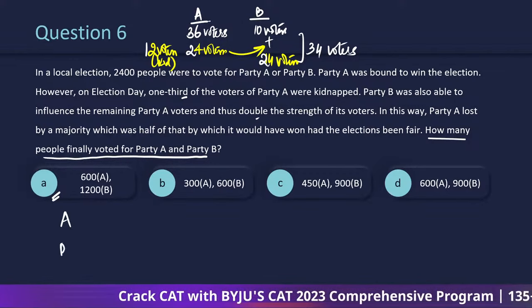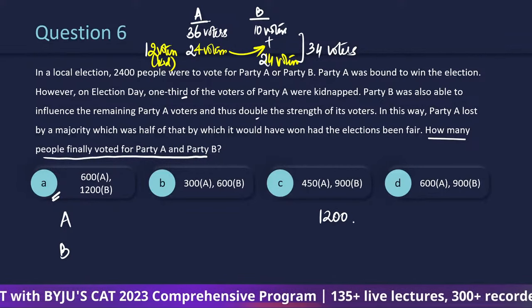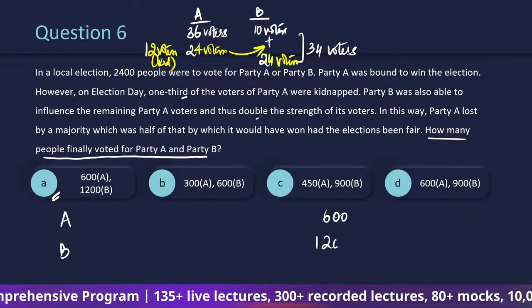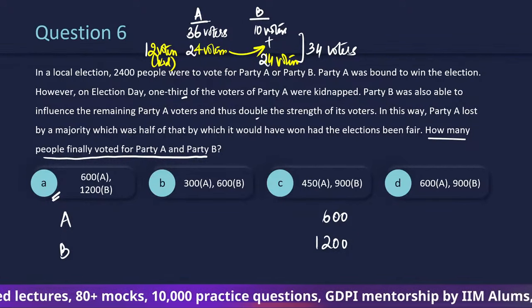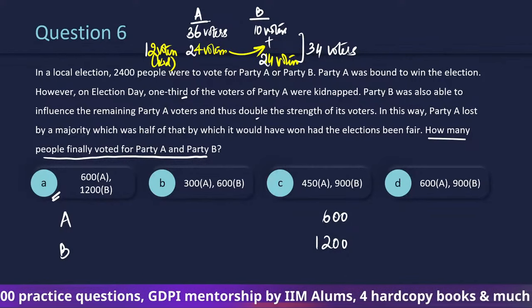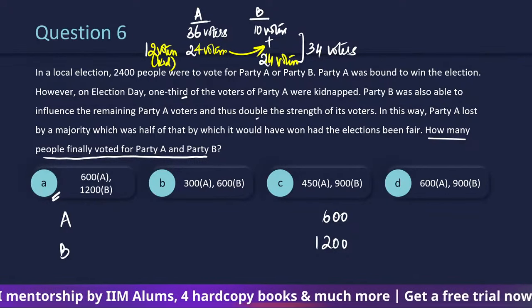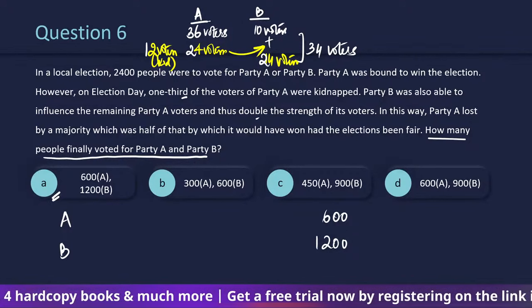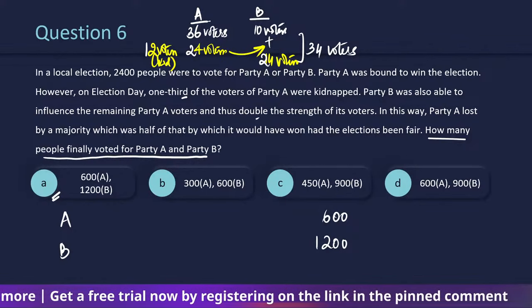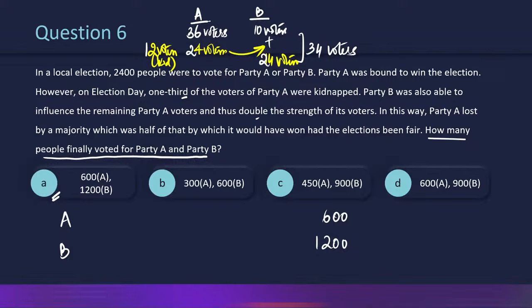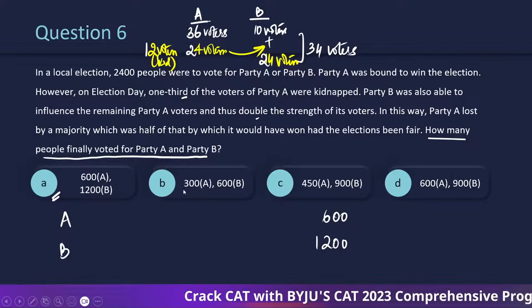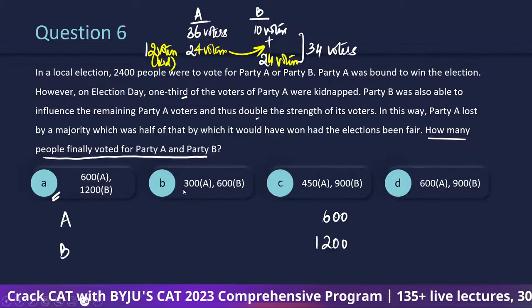Finally, okay, this is A and B. Finally, if A received 1200 votes, sorry, A received 600 votes, but the thing is, A को 600 votes आए कहाँ से होंगे? अगर 1/3 got kidnapped and remaining party B में चले गए, तो ये पार्ट कंफ्यूजिंग लग रहा है मुझे कि if 1/3 were kidnapped and remaining moved to party B, so it should be 0, that nobody voted for party A. चलो कोई नहीं.